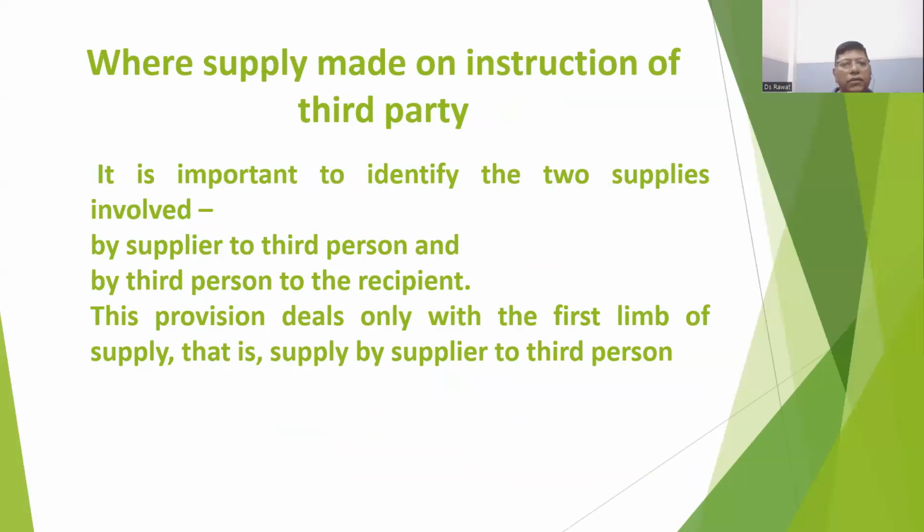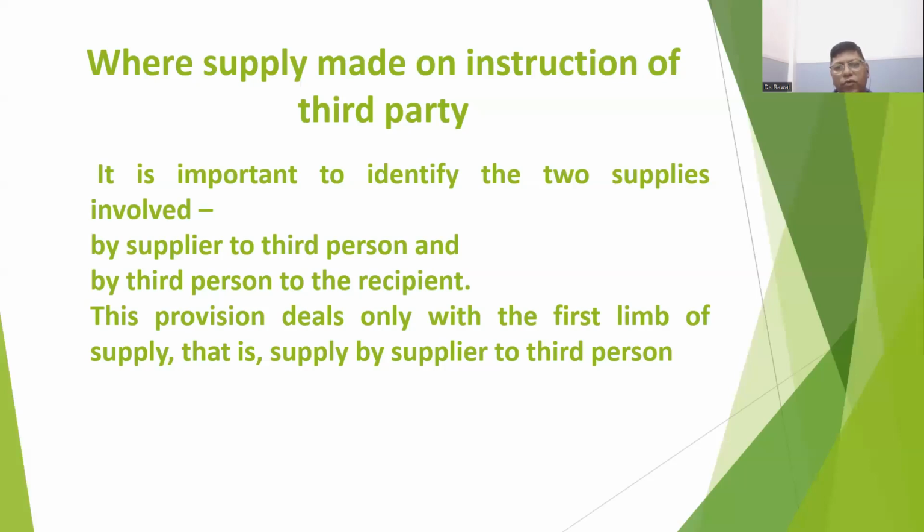And the second point, that is clause B, we will discuss now. That is when the supply is made on the instruction of a third party. It is basically bill to ship to transactions. Here suppose third party X is in Delhi. He instructs the supplier in Mumbai to deliver the goods in Haryana.